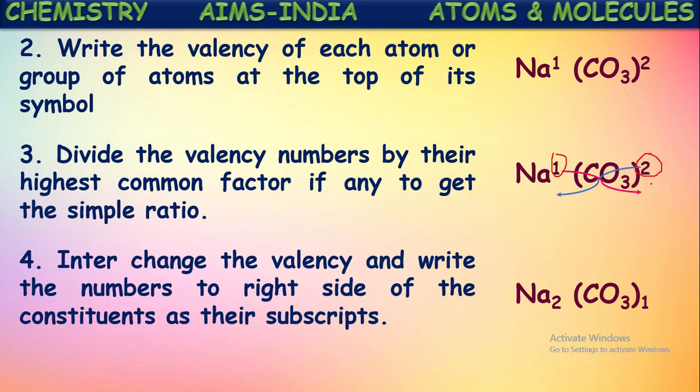Now what happened here? We have written the ions and we have tried to eliminate the common factor from their charges. We have tried to eliminate the highest common factor from their charges or valencies. After that, with the remaining numbers, we have done the crisscross exchange. The valency remaining on the cation is written as the subscript of the anion. And the valency number remaining on the anion is written as the subscript of the cation. So in that way, they are exchanged.